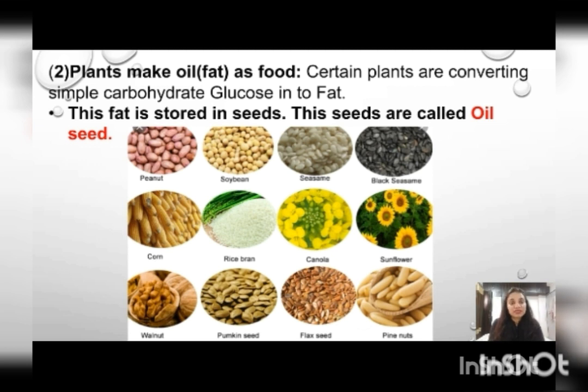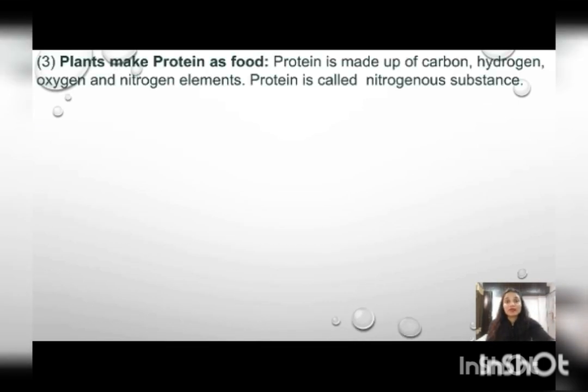And you can see some oil spots on the paper. With the help of this, we can show that the nuts we have contain fat. Next, the third one: plants make protein as food.